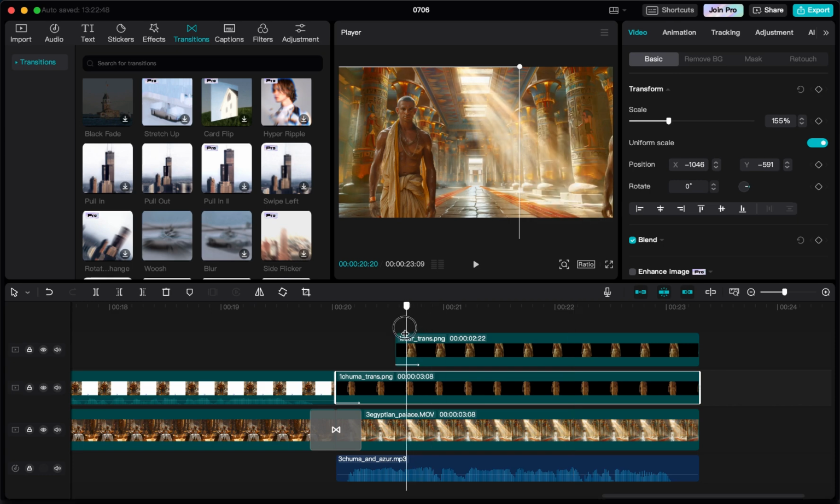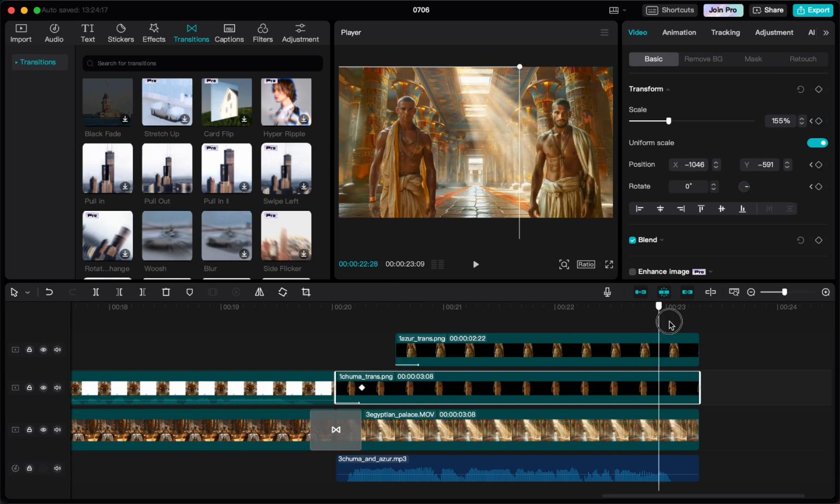So for example, when Chuma is already inside, you can see here the animation of sliding in is up to here. So we just go a little bit like that. And then we go here to video basic, and then on transform, we press this button here, it adds a keyframe. So it will say, okay, at this point in time, Chuma has a scale of 155% and the position X and Y.